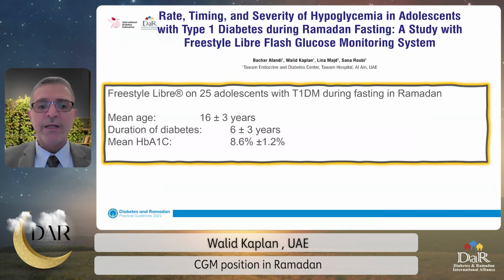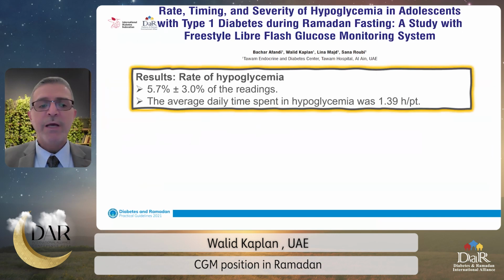Here's one study done in 25 adolescents in Tawam Hospital who were asked to use the CGM during Ramadan to assess the extent of hypoglycemia. And we found that hypoglycemia was reported 5.7% of the time. That is something we cannot discover by using SMBG. This averaged to about 1.4 hours per patient per day.